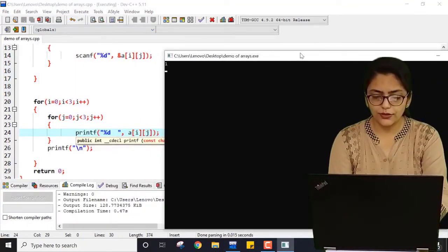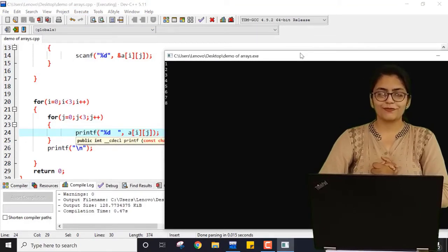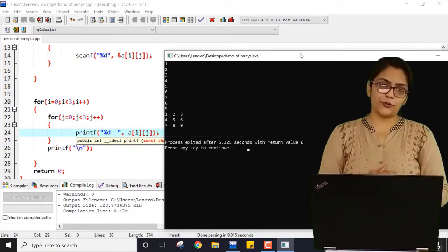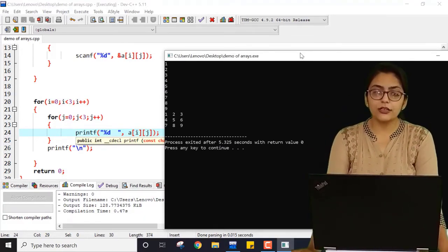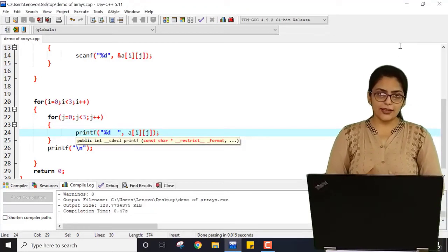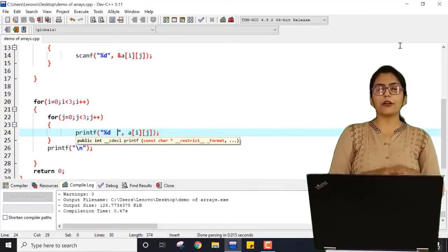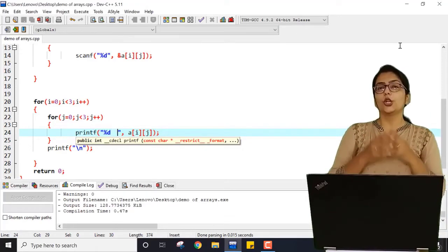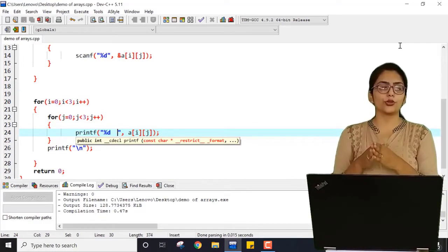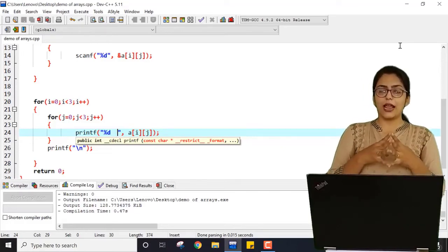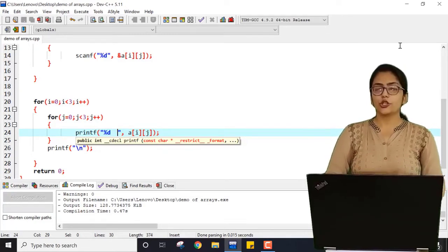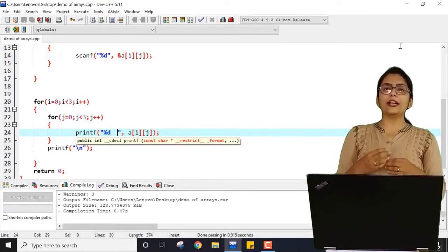1, 2, 3, 4, 5, 6, 7, 8, 9. You can see the output over here. It is printing like a matrix. This is how you can print a 2-dimensional array. In exams, mostly the 1-dimensional and 2-dimensional arrays are asked. They do not go for multi-dimensional arrays, but even for multi-dimensional arrays, for a 3-dimensional array you have to use 3 indexes, for a 4-dimensional array you have to use 4 indexes, and for an n-dimensional array you can use n indexes. Right? So it is not very difficult to write a short note on that.